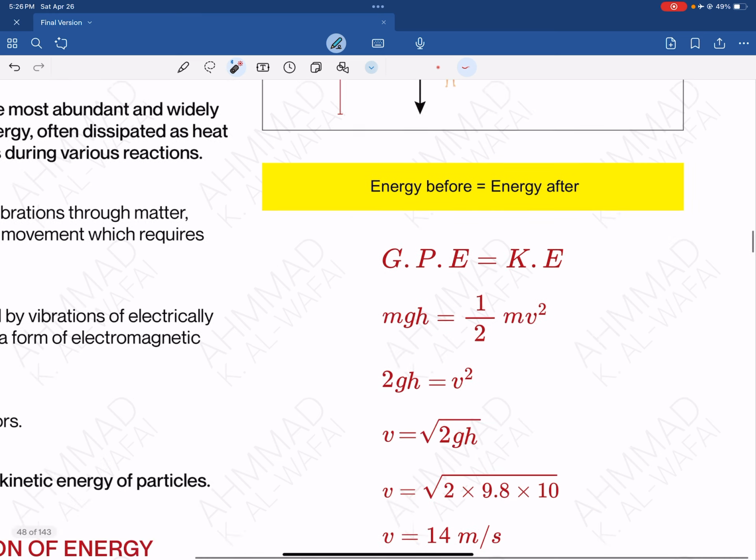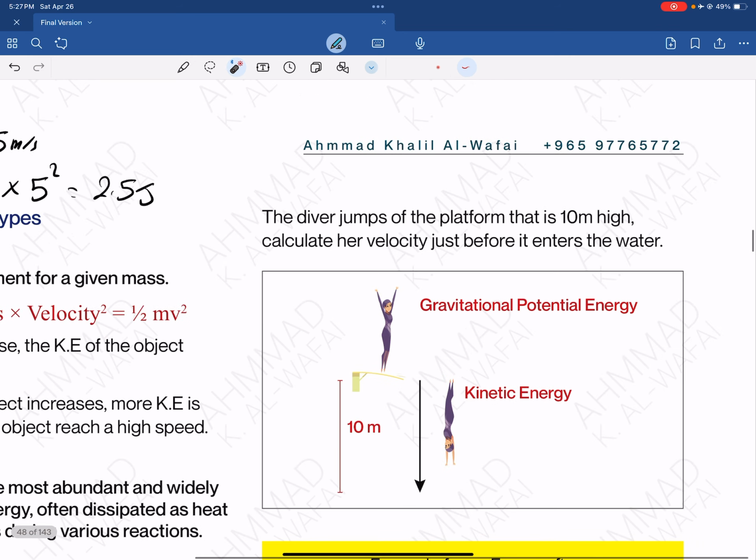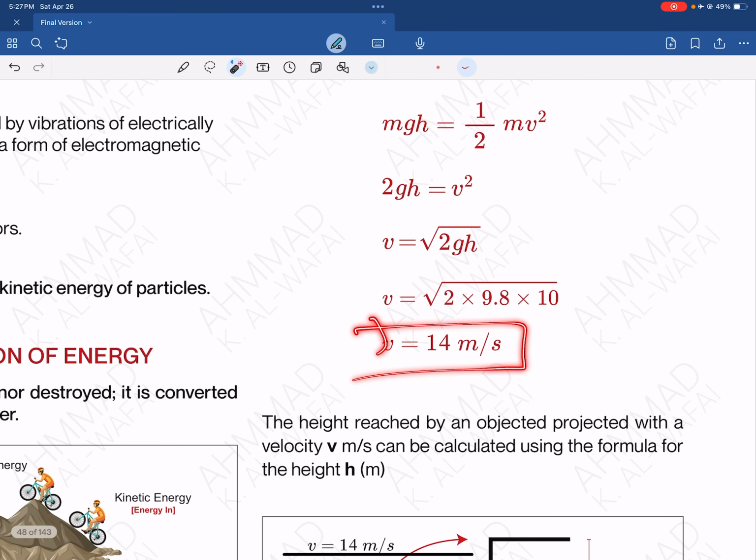Okay? So having that she had the gravitational potential energy, it's going to be kinetic energy. We can apply those two laws. The masses cancel out, right? And then you multiply by 2. So you get 2gh equals v squared. Then make v the subject by square rooting both sides. So you get that v at the end is going to be equal to root 2gh, which translates to 14 meters per second. So when this lady jumped and she's about to fall into the pool, she had a velocity of 14 meters per second.